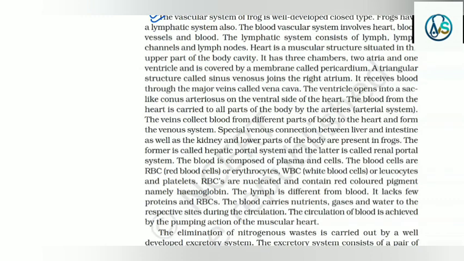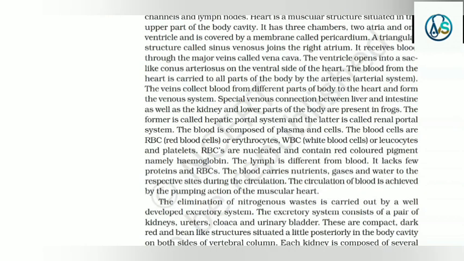The heart is a muscular structure situated in the upper part of the body cavity. It has three chambers, two atria and one ventricle, and is covered by a membrane called pericardium. A triangular structure called sinus venosus joins the right atrium. It receives blood through the major veins called vena cava. The ventricle opens into a sac-like conus arteriosus on the ventral side of the heart. The blood from the heart is carried to all parts of the body by the arteries, that is the arterial system.